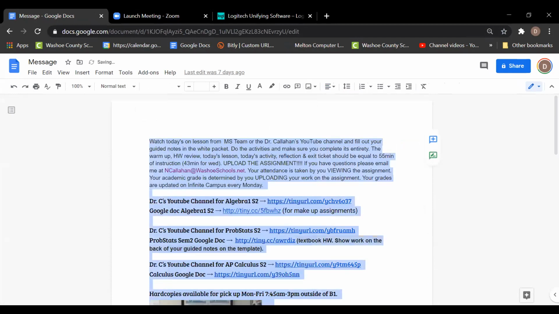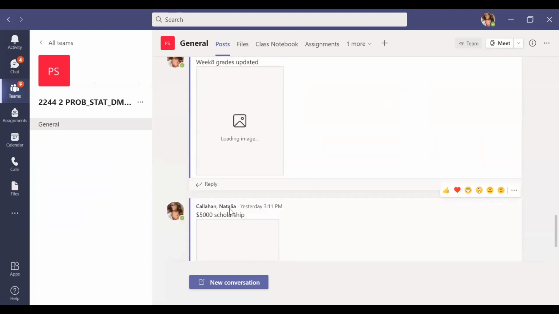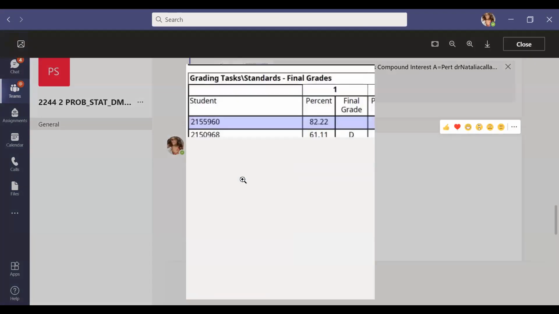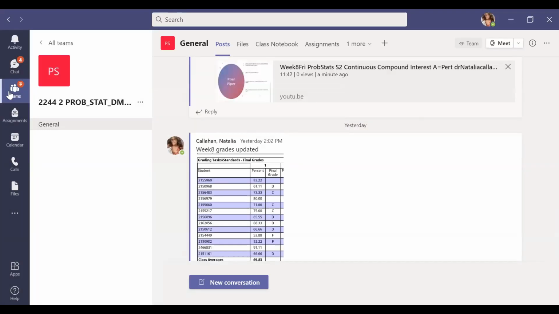Okay, let's go ahead and create the assignment for today. All right, so let's go to ProbStats. As you guys already know, your grades are updated on Monday. So here are your grades for this week for 5th period. I'll show 6th period in a second. Your class average here is a 69.83%. So take a look at your student ID and then find your grade.